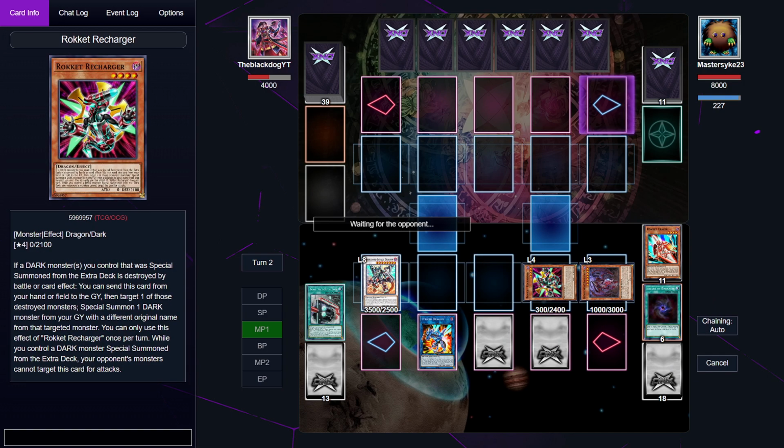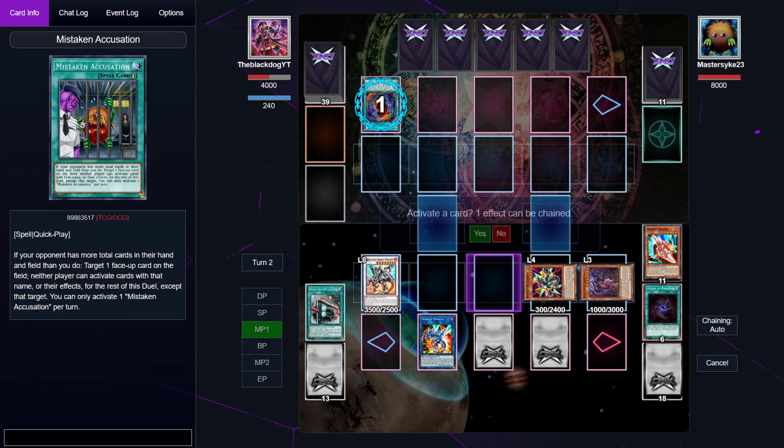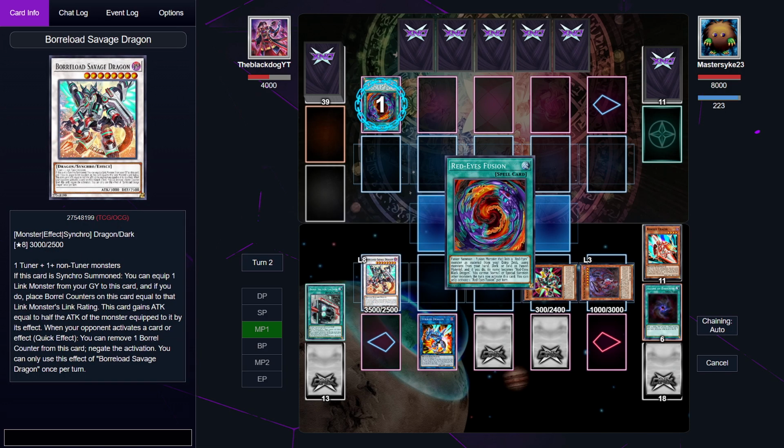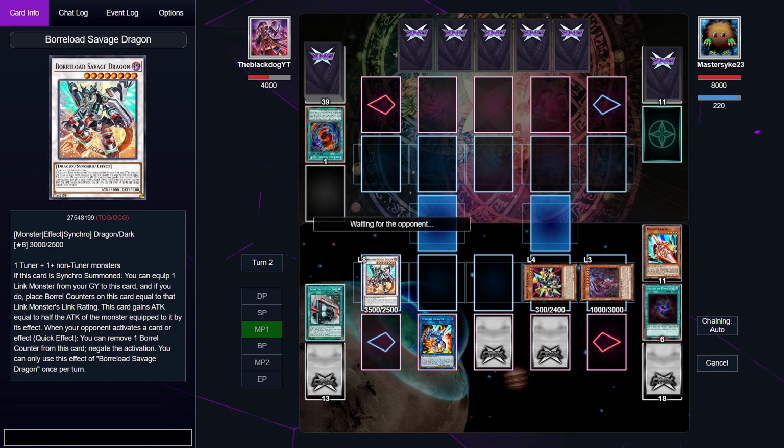He has 6 cards in his hand, okay. He's going to go for Red Eyes Fusion. I'm going to negate that. And my ventilation is going up again. Perfect. Okay, we have to win this one to go into the best of 3, by the way. Hopefully we are going to win this one.